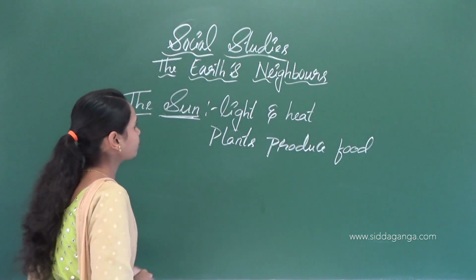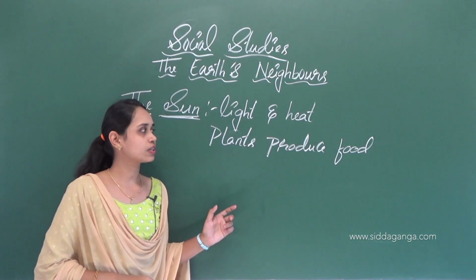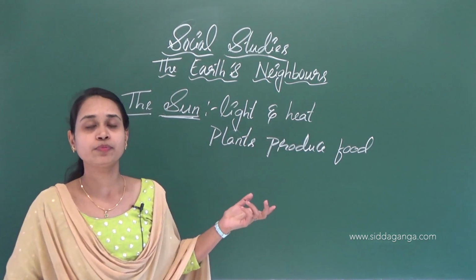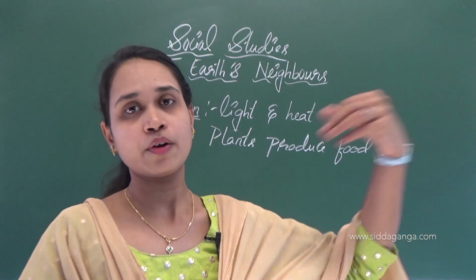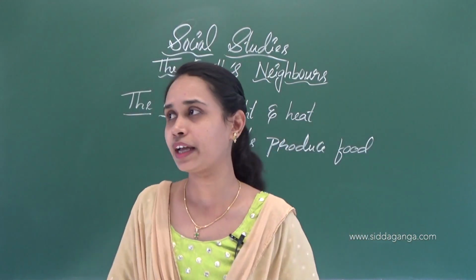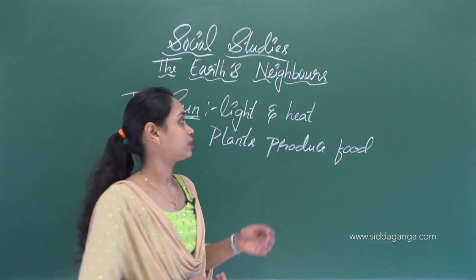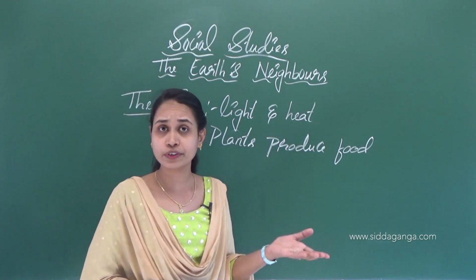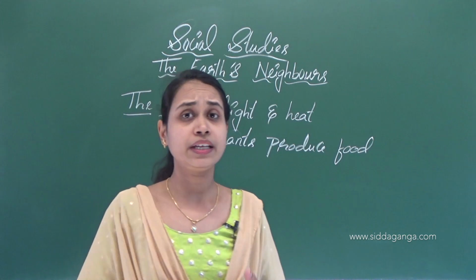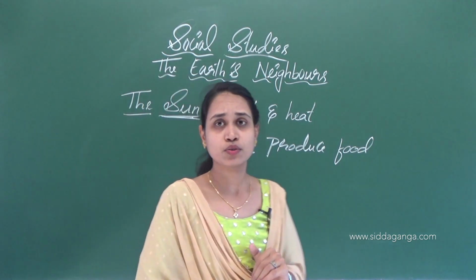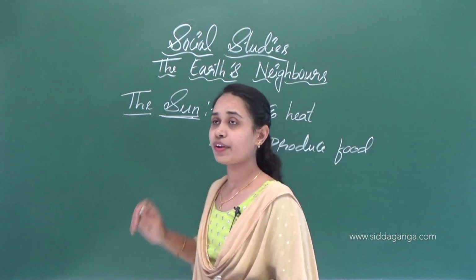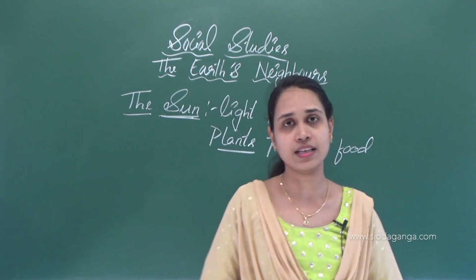Without the sun, plants can't produce food, and without food we can't live. We want energy, so that's why we want food. In the presence of sunlight, plants produce food. That's why the sun is very important to us.